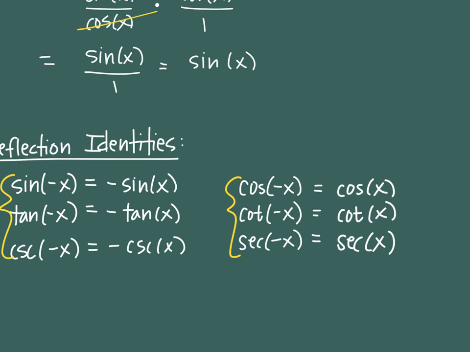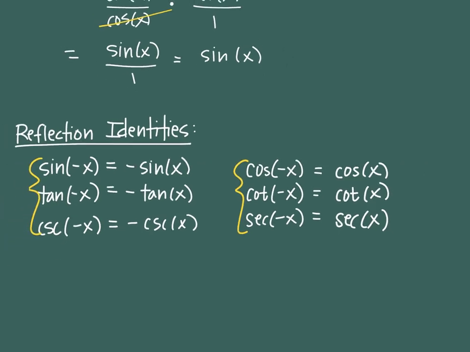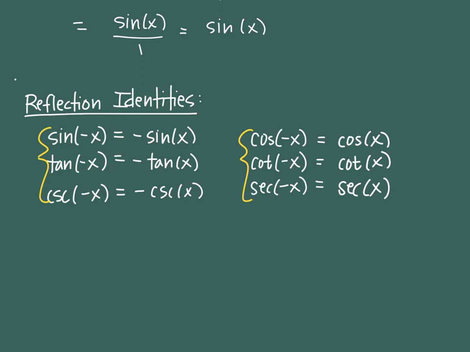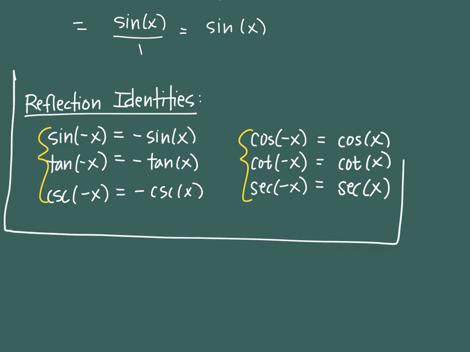The reason has to do with the way the graph is shaped and the fact that these graphs are symmetric over the y-axis. That's why that's true. But if you just remember that those 3 are the absolute values of themselves. Okay, and those are called the reflection identities. And so you're still going to replace and reduce with those 6. So it'll look like this.